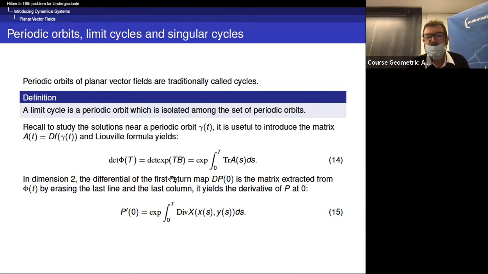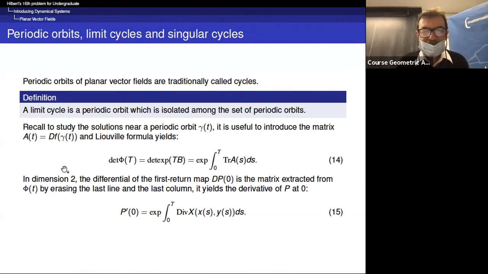Okay, recall some interesting formula due to Liouville. If we study the solutions near a periodic orbit, it is useful to introduce the matrix A of t, which is the differential of f along the orbit, gamma of t. And the Liouville formula gives you the determinant of the flow at time t as the exponential of the integral between 0 and t of the trace of A of s ds.